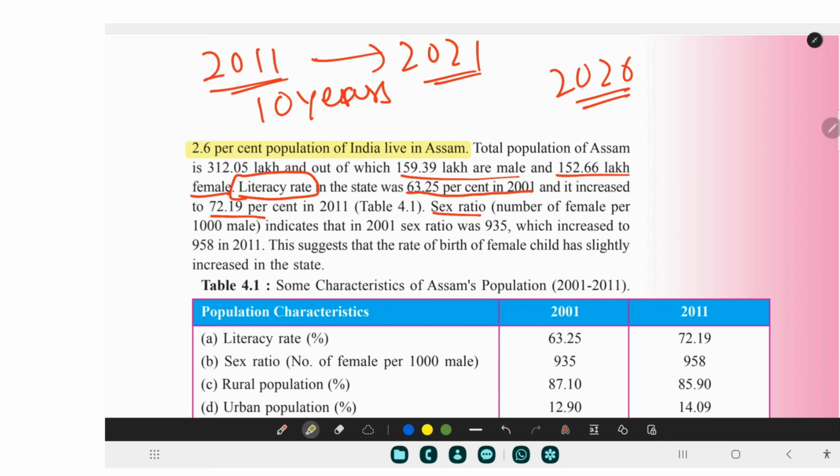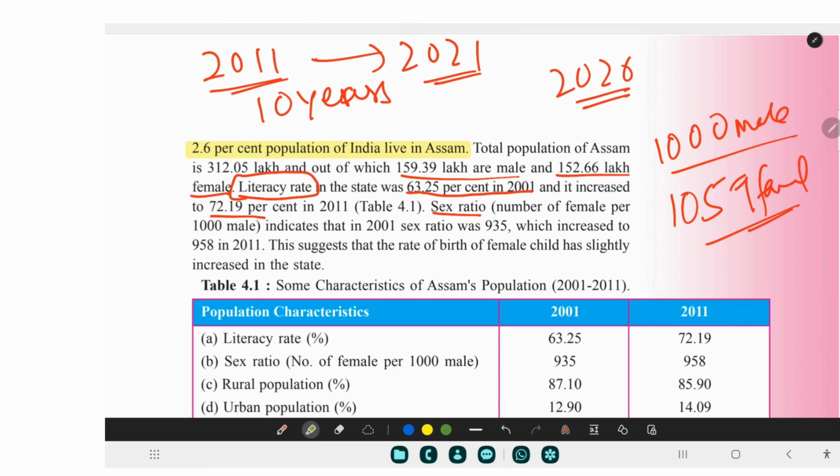Sex ratio. What is sex ratio? Sex ratio is nothing but the ratio of females in comparison to males, and we take 1,000 males. To that of 1,000 males, how many females are there? It is not necessarily equal; in some of the states, the number of females is more. Like if there are 1,000 males, females can be, say, 1,059. So this is what the sex ratio is.